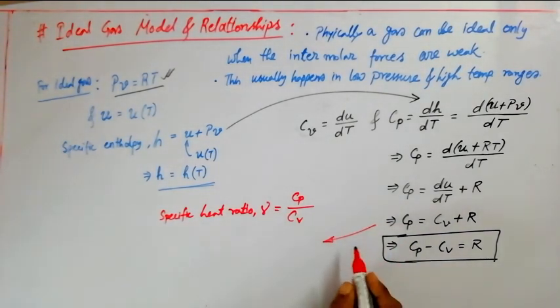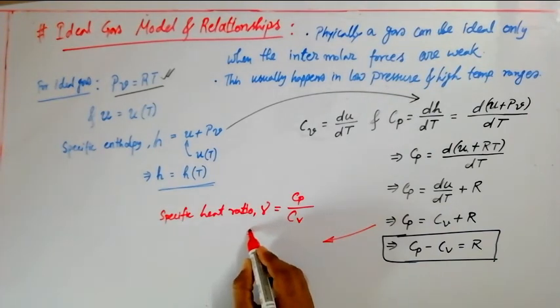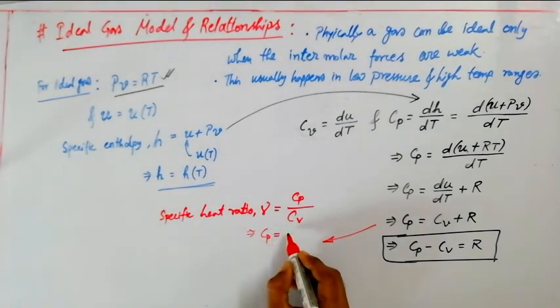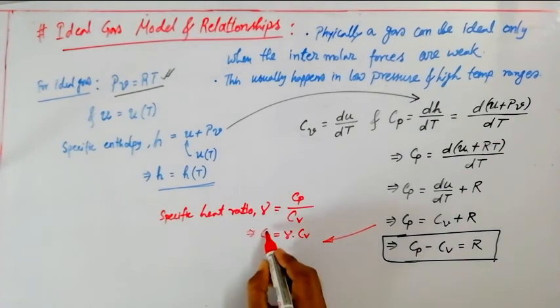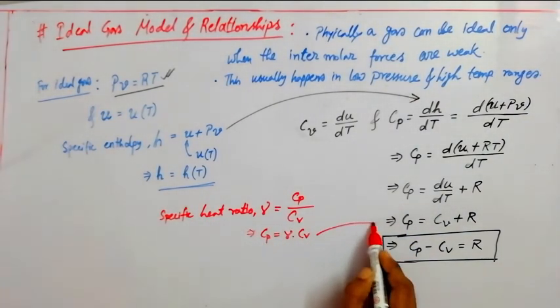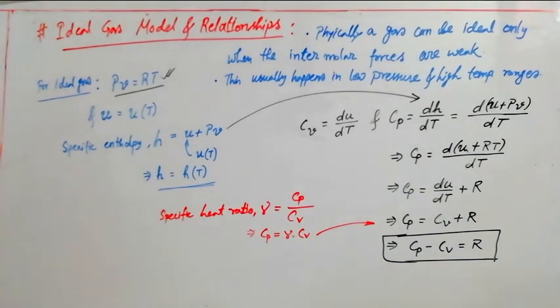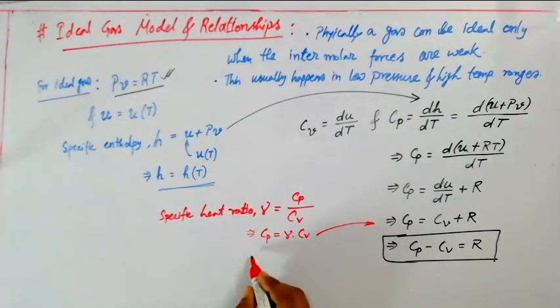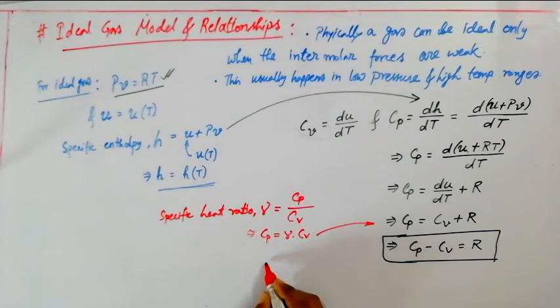If I replace Cp in the earlier expression, then Cp is replaced by gamma into Cv, and that equals Cv plus R.